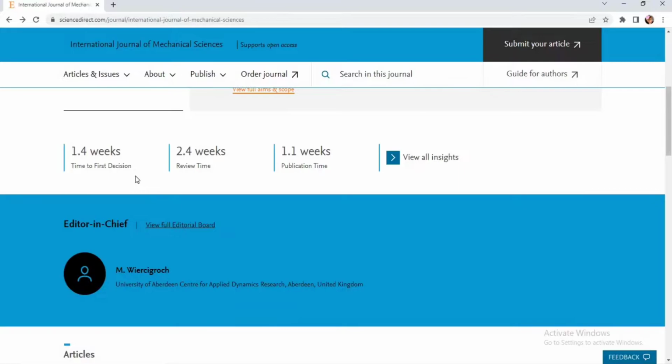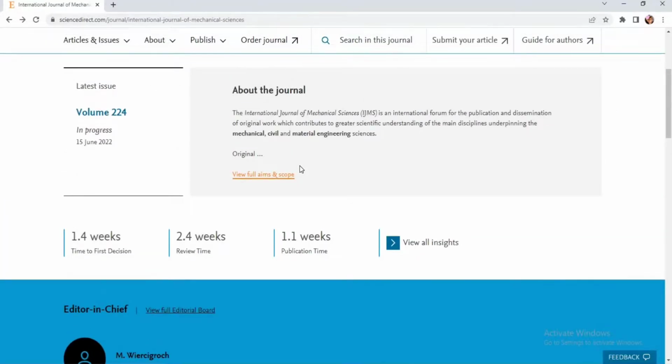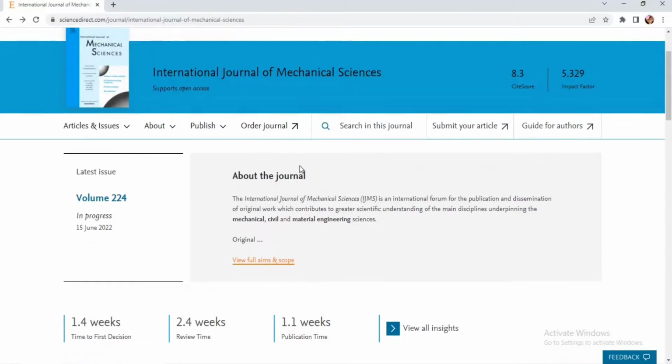Given any sort of reviews, any revisions, any corrections have to be made, that is going to take up to 2.4 weeks. So after 2.4 weeks, if our paper is ready for publication, it will be published within 1.1 week. So this is one of the quickest journals under Elsevier publication.